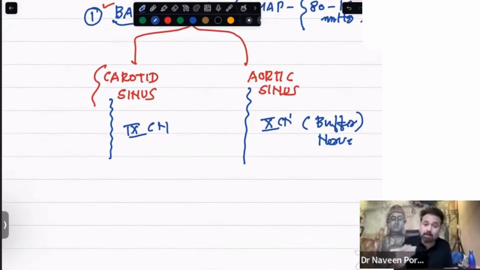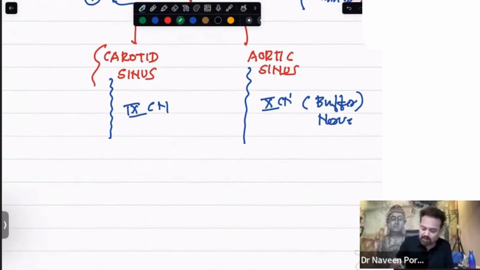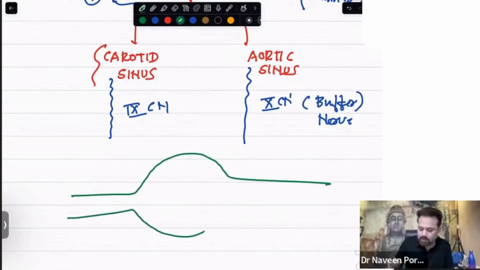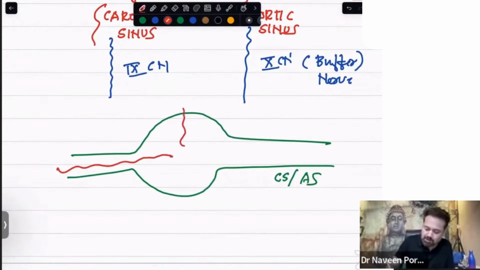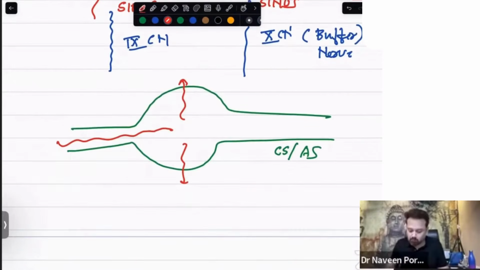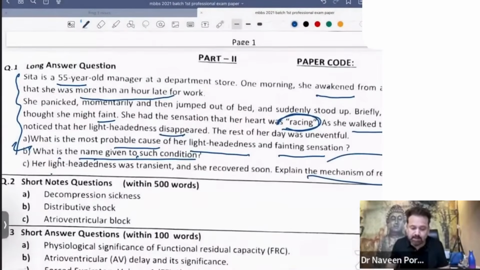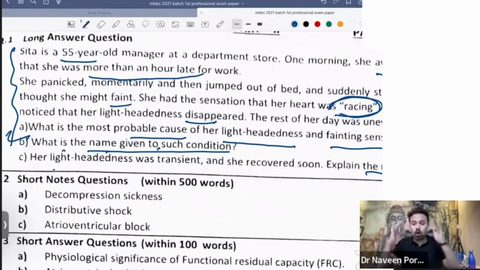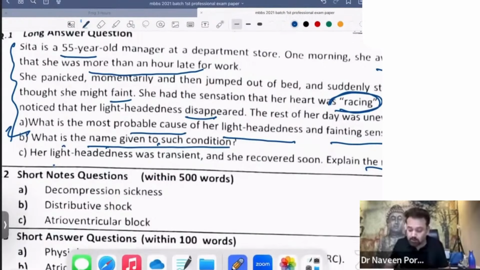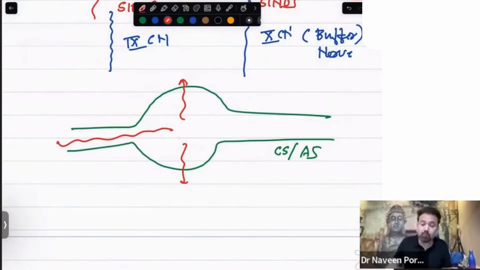Now they will carry the sensation. For example, let me take one sinus. This is your carotid sinus, or you can say it is your aortic sinus. Normally when blood is going, it will cause stretch. So in this particular case, what is the case? The case is that she is 55 years old. She might be having neuropathy. So when she stands up, all blood goes to the limb and she starts feeling syncope. That is why the heart is racing. Normally we don't have it like that, because normally we have carotid sinus.